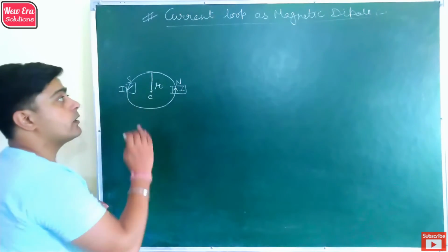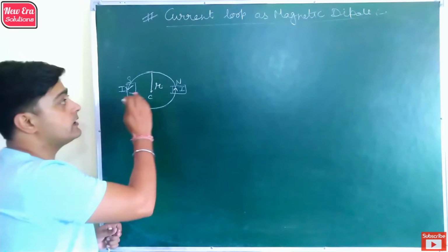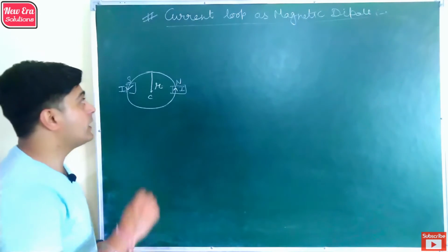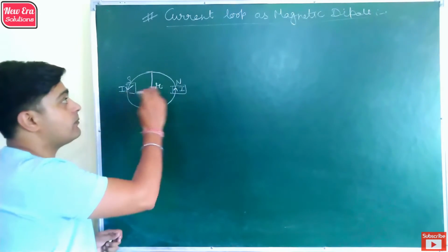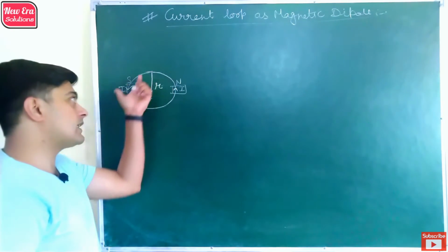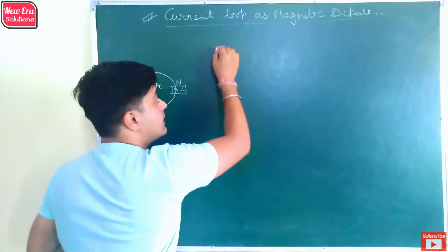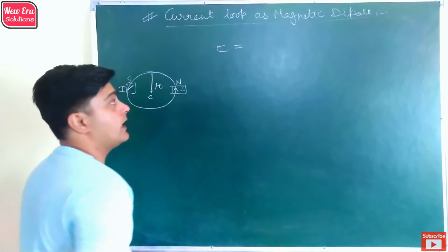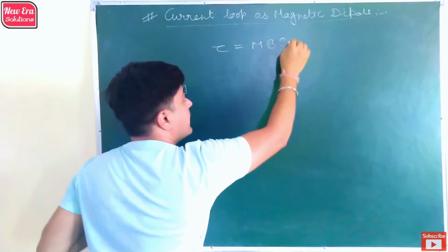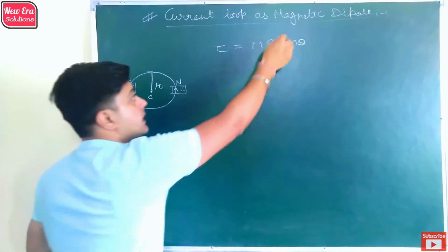So a current carrying loop can behave as a dipole, with the distance equal to the diameter of the loop and pole strength the same but opposite in nature. Now if that current loop is placed in a magnetic field, then we already discussed that the torque experienced by a magnetic dipole in a magnetic field is mB sine theta.